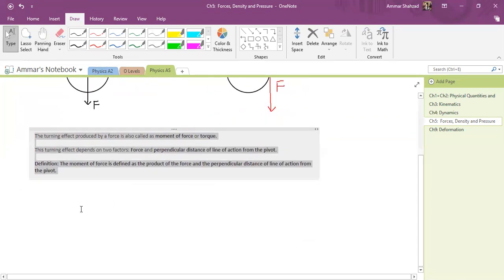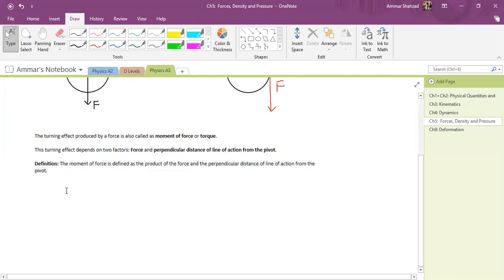Now it's time to write the formula. As you can see from this definition, you can clearly guess the formula. We show the moment of force, or torque, with this symbol.